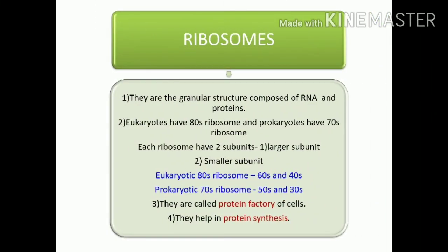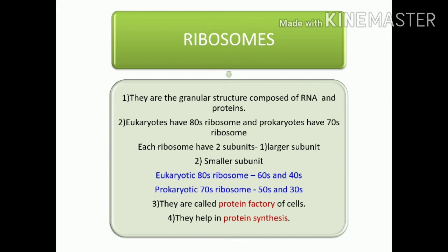Now let's talk about the ribosome. As I said, ribosome is a granular structure that is composed of RNA and protein. Eukaryotes have 80S ribosome and prokaryotes have 70S ribosome. Each ribosome has two subunits, a larger subunit and a smaller subunit. In eukaryotic 80S ribosome, the two subunits are 60S and 40S, and in prokaryotic 70S ribosome, the two subunits are 50S and 30S.